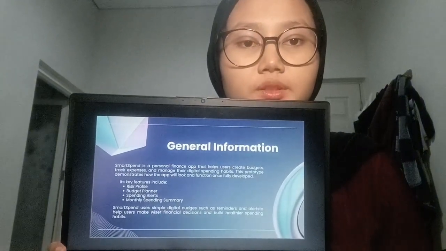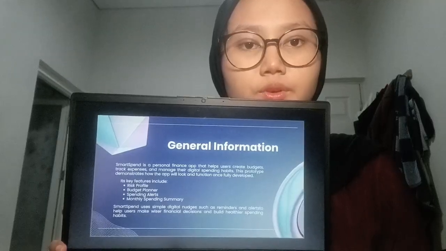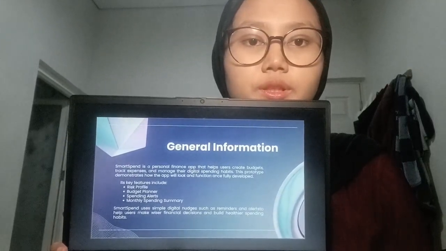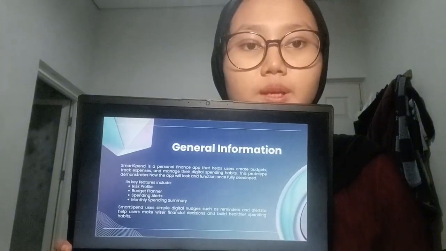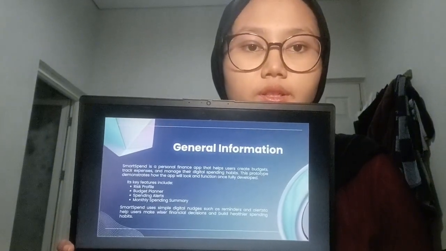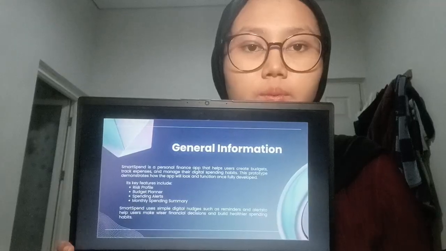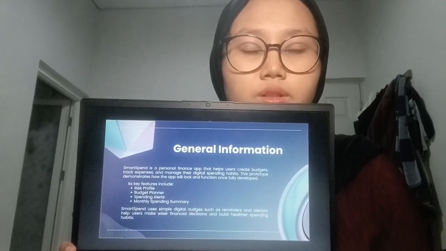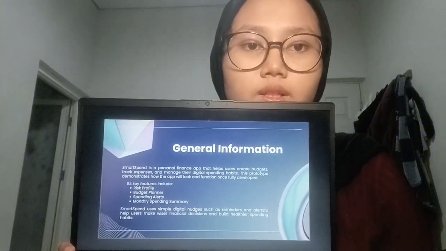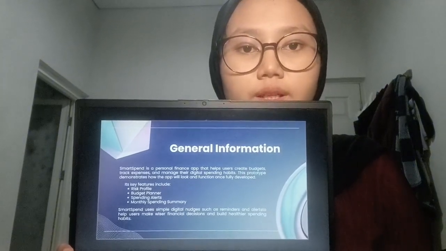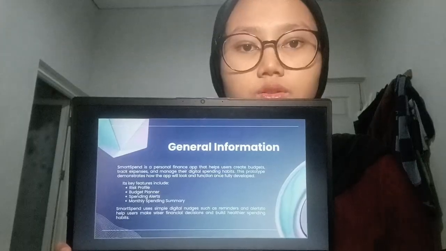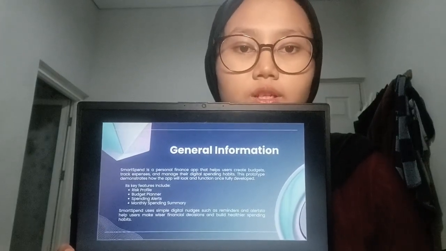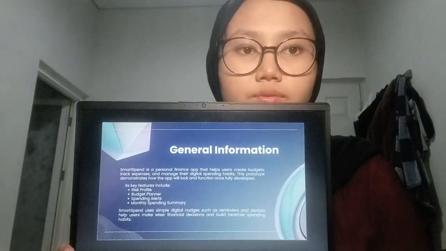Overall, SmartSpend offers several core features that we focus on in this prototype. These features include building a financial risk profile, planning a monthly budget, receiving spending alerts, and viewing a monthly financial summary. Even though this prototype is not fully functional yet, we designed the user flow to feel realistic so users can get a clear picture of how the final version of the app will work later on.